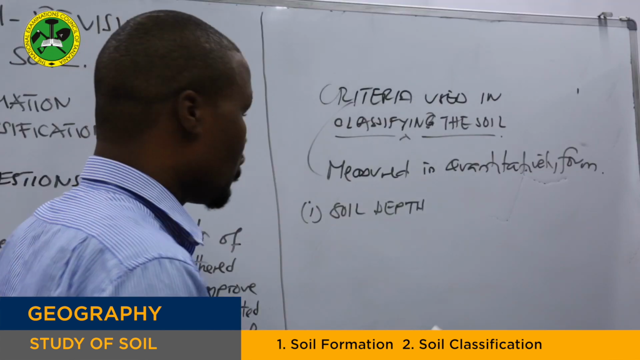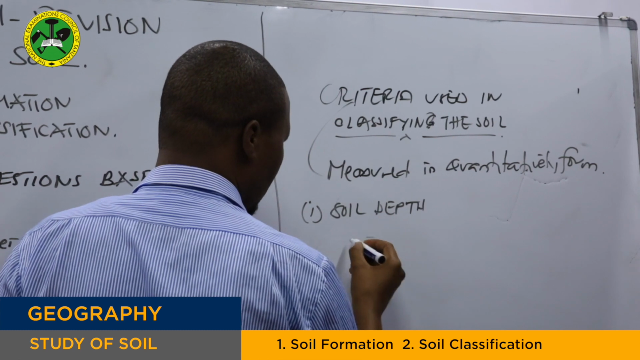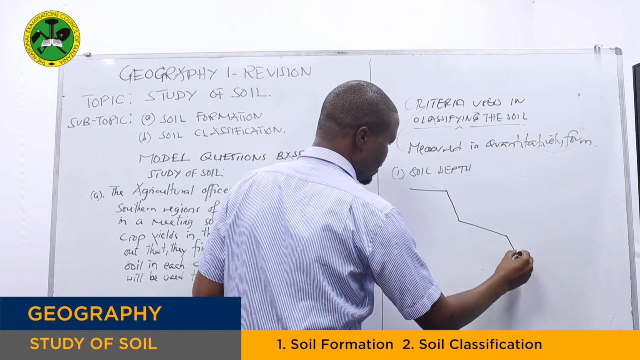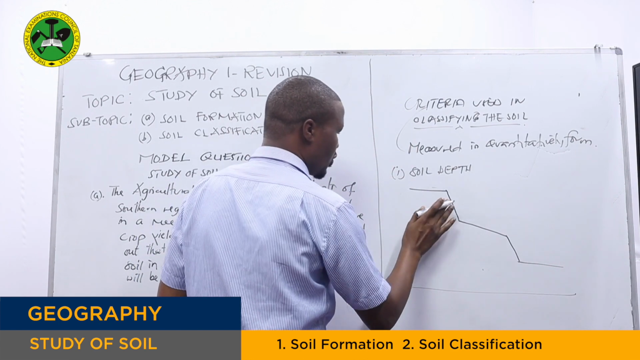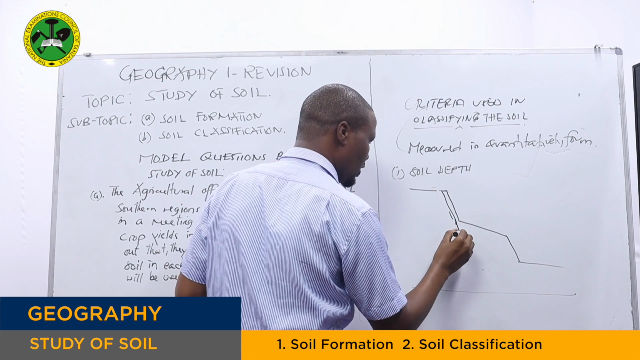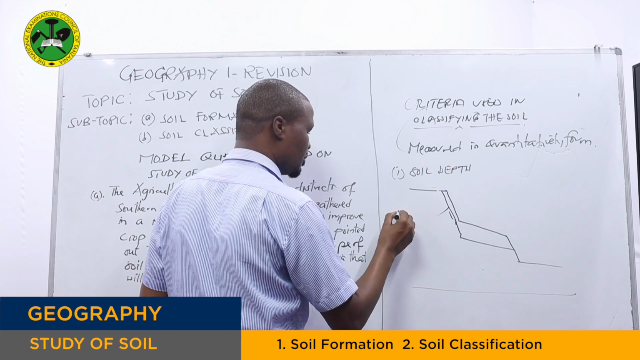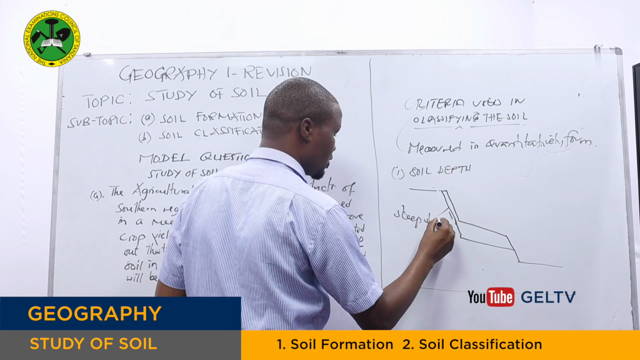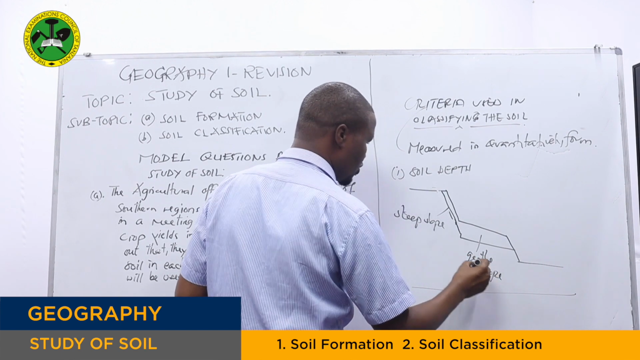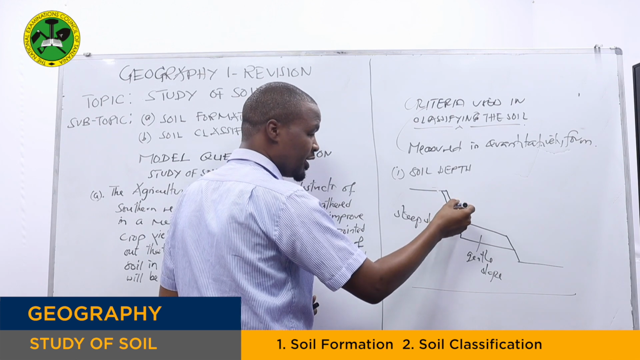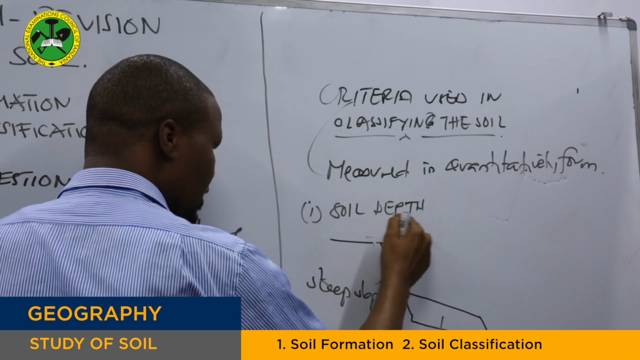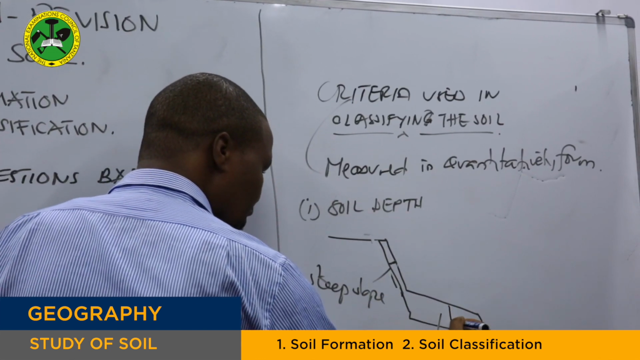Let me draw right here. Let's assume this is a steep slope, and this is a gentle slope. We have soil found in steep slopes, right here and right here. This one is a gentle slope. How deep the soil is, is what we call the soil depth. As you can see right here, the depth of the soil is shallow, while right here, the depth of the soil is deep.